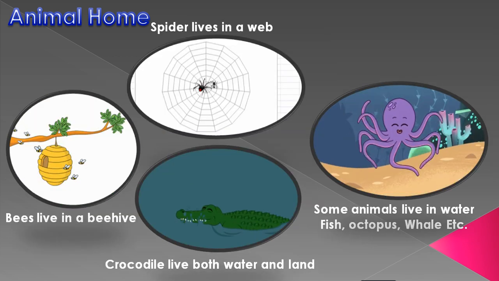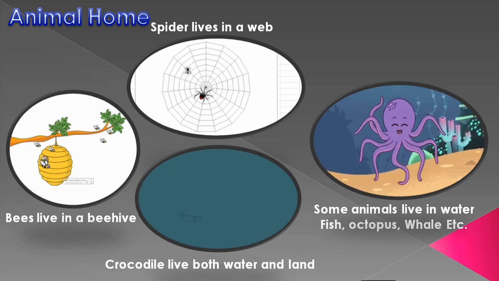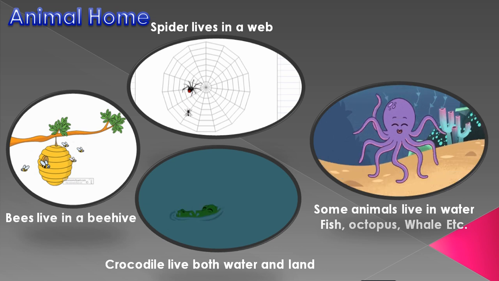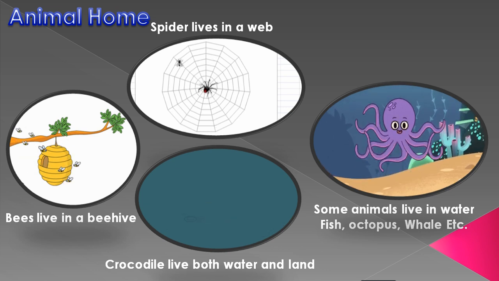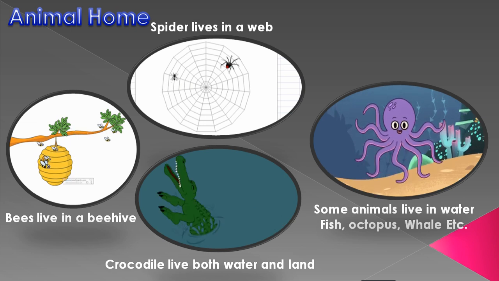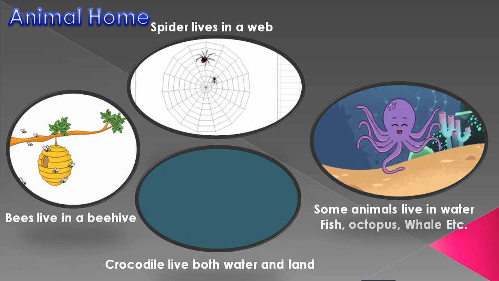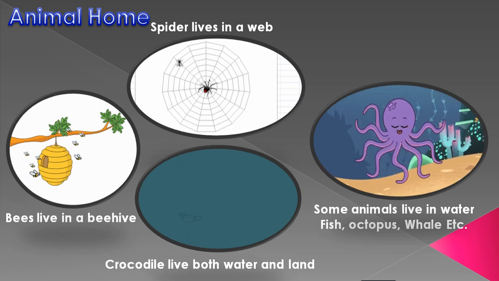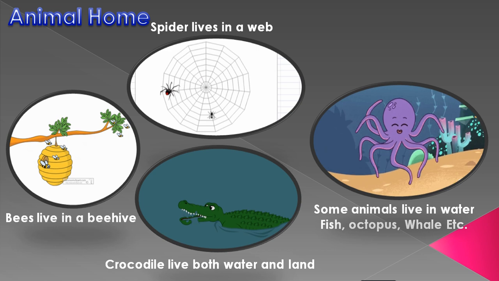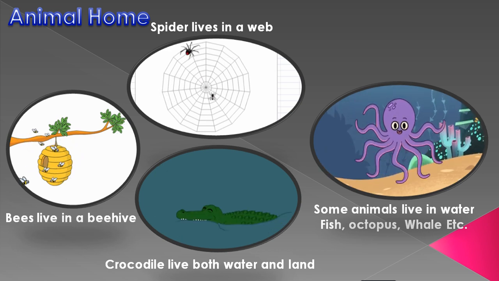If we see the birds, they make a nest, isn't it? We can also see the spider lives in a web; they make their home themselves. And bees live in beehives. They make these themselves. These are the animals who build their homes.